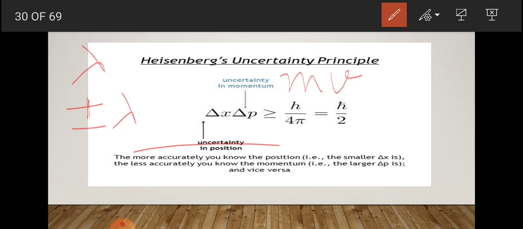For big particles, mass is high and therefore the product of delta x and delta v should be small. Thus, uncertainty in the determination of their position and velocity is low. Hence, for big particles, position and velocity both may be determined accurately. This was all about the uncertainty principle of Heisenberg.